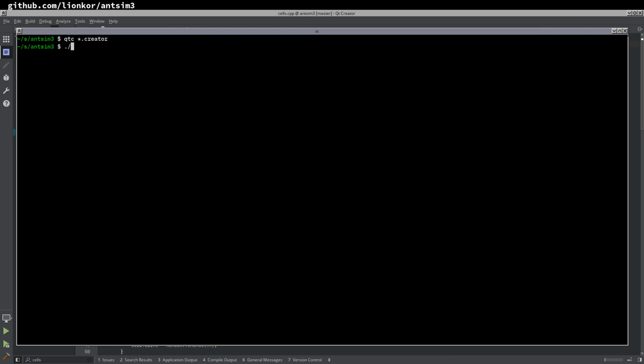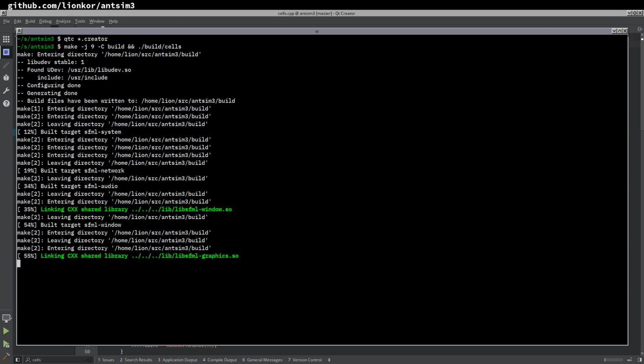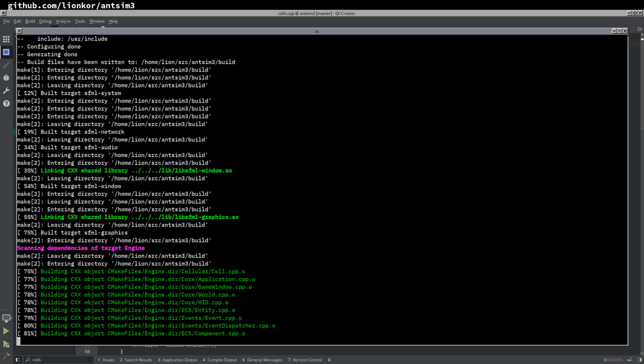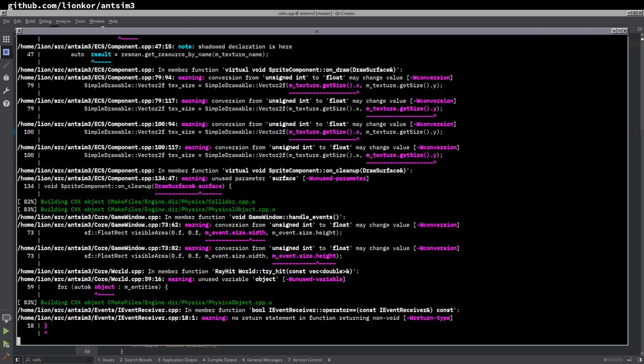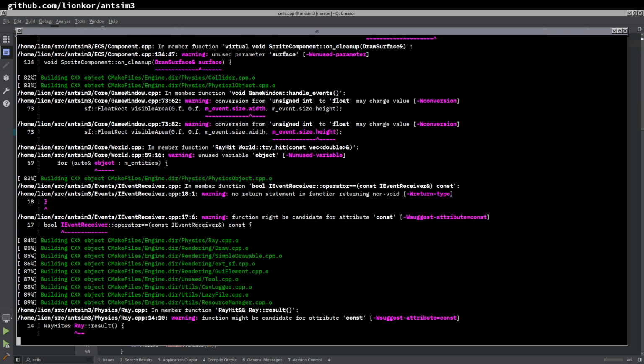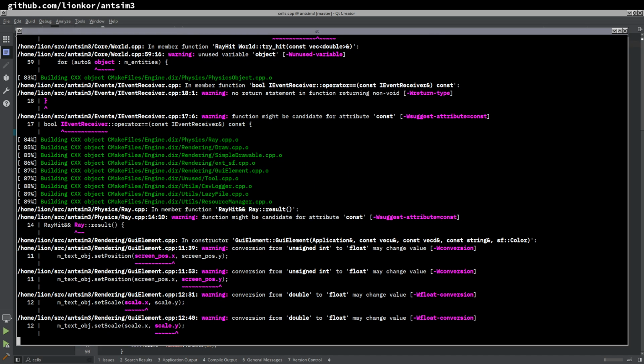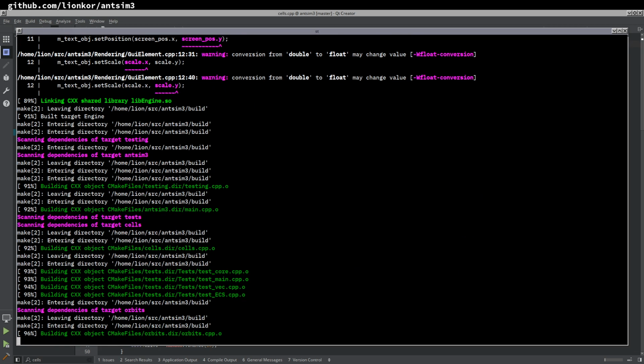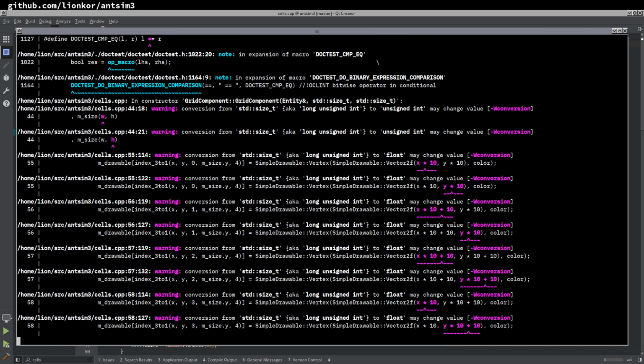So we have build, what's it called? Build cells, something like that. Why is it building so long? Did I mess something up? I don't know. Okay, and so I'm going to show you this program that's just a simple game of life,